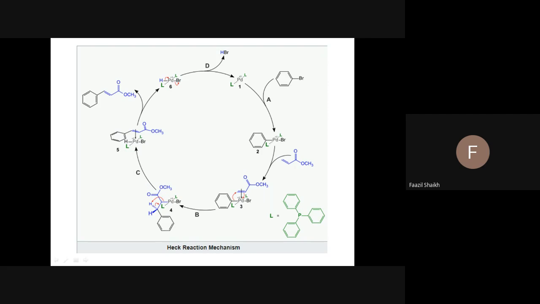So this trans alkene will be in association with palladium like this only. Means the pi electron cloud of the pi bond is in association with the palladium. Direct bonding is not possible. The pi electron cloud will be in coordination with this palladium, as shown by this black arrow.